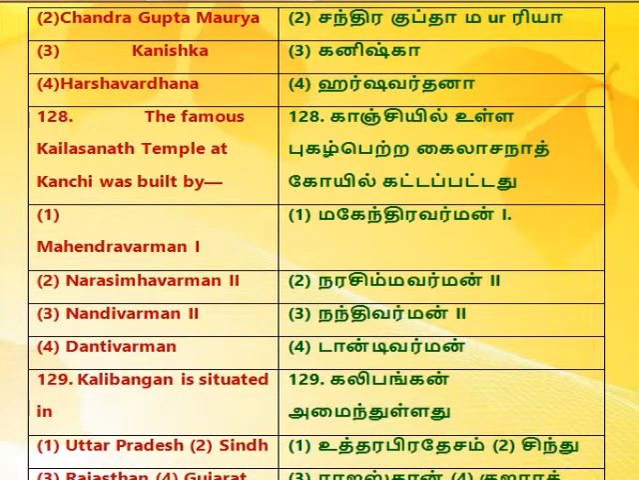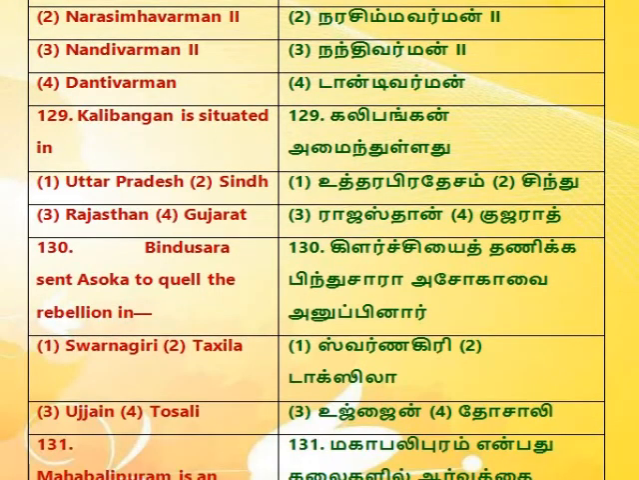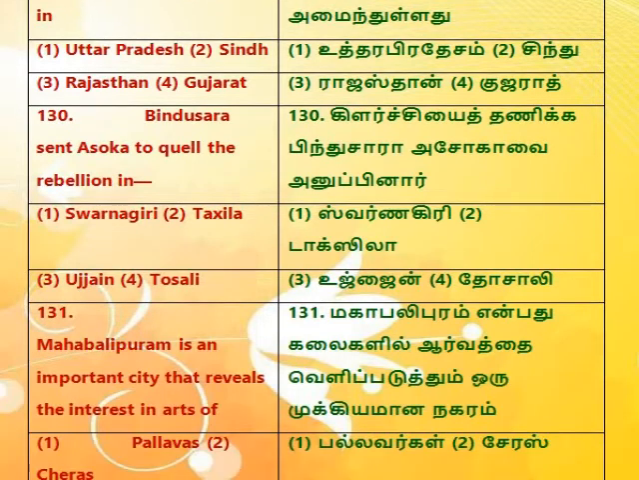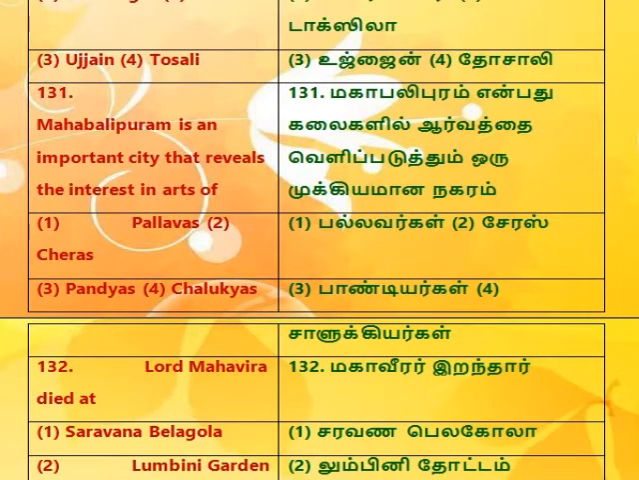129. Kalibangan is situated in 1. Uttar Pradesh. 2. Sindh. 3. Rajasthan. 4. Gujarat. 130. Bindusara sent Ashoka to quell the rebellion in 1. Suvarnagiri. 2. Taxila. 3. Ujjain. 4. Tosali. 131. Mahabalipuram is an important city that reveals the interest in arts of 1. Pallavas. 2. Cheras. 3. Pandyas. 4. Chalukyas.